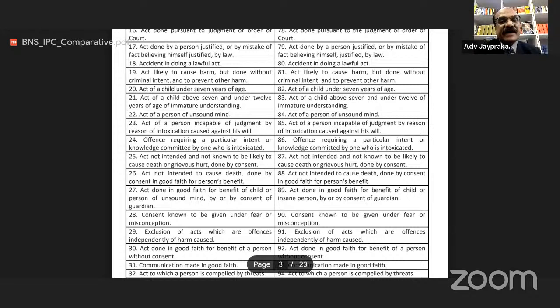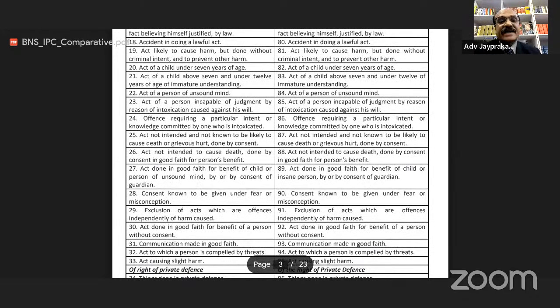BNS section 25, act not intended and not known to be likely to cause death or grievous hurt done by consent. So with consent, like a doctor's job. Earlier it was section 87. BNS section 26, act not intended to cause death done by consent in good faith for a person's benefit.